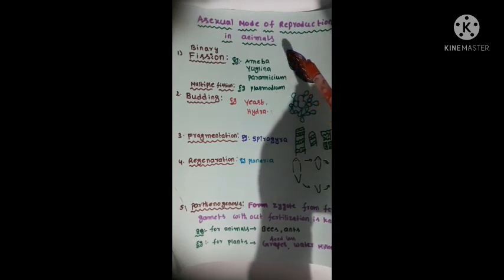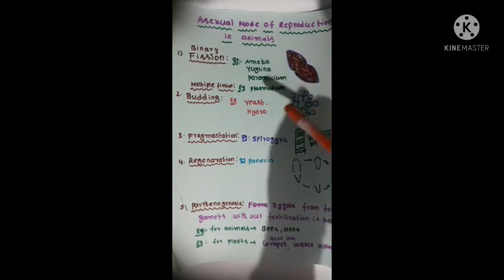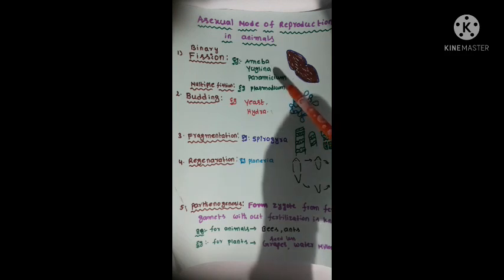Examples for binary fission are amoeba, euglena, paramecium. In multiple fission, each cell splits into many cells. This is called multiple fission. An example is plasmodium. So these are asexual modes in these organisms and animals.